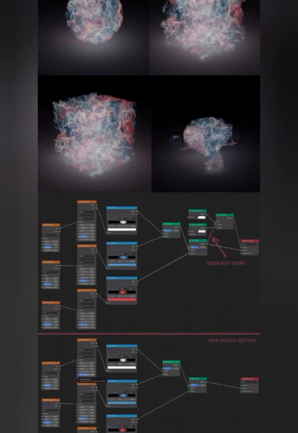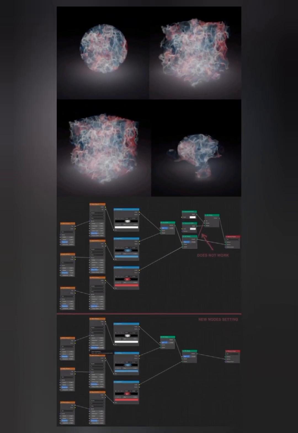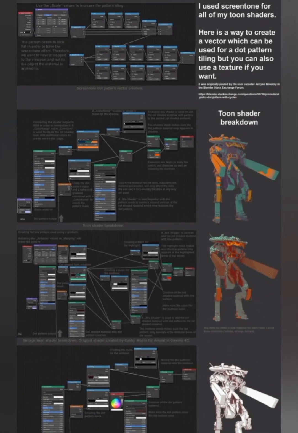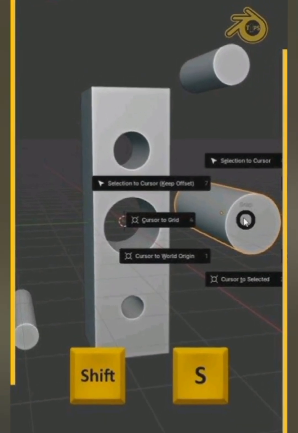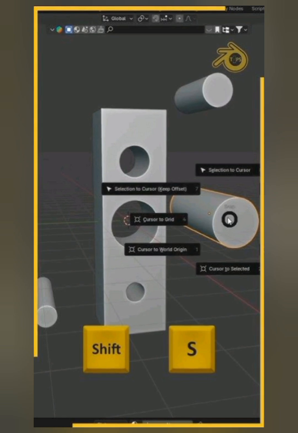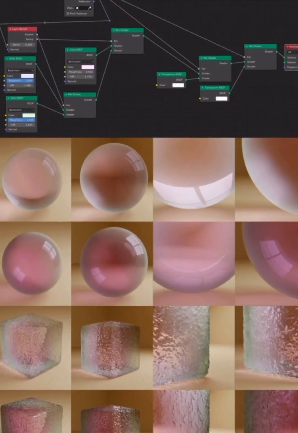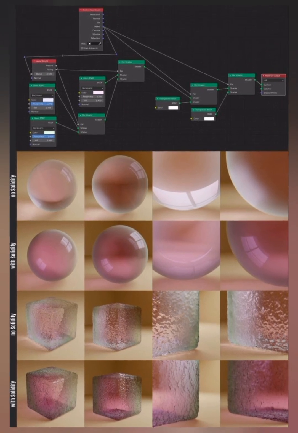Modeling. 1. Start with simple shapes. Learn to create and manipulate basic shapes like cubes, spheres, and cylinders. 2. Use modifiers. Understand how to apply and stack modifiers to create complex shapes. 3. Practice sculpting. Use Blender's sculpting tools to create organic shapes.